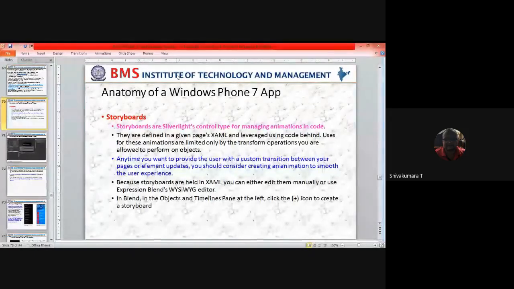So good morning. Today we are going to learn in detail the internal structure of the Windows Phone 7 app, as we know the internal structure of Android phone and iOS as well. Now we are going to learn the Windows Phone 7 app.